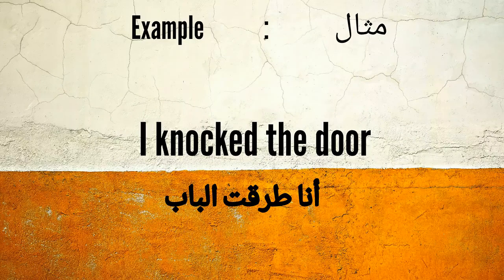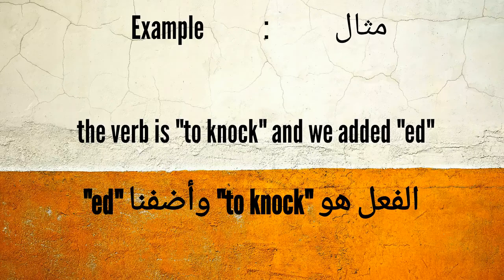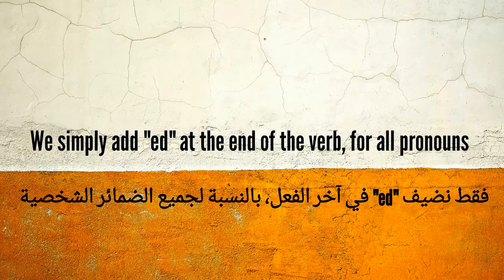Example: I knocked the door. مثال: أنا طرقت الباب. The verb is to knock and we added ed. الفعل هنا هو to knock وأضفنا له ed في الآخر. We simply add ed at the end of the verb for all pronouns. فقط نضيف ed في آخر الفعل بالنسبة لجميع ضمائر الشخصية.